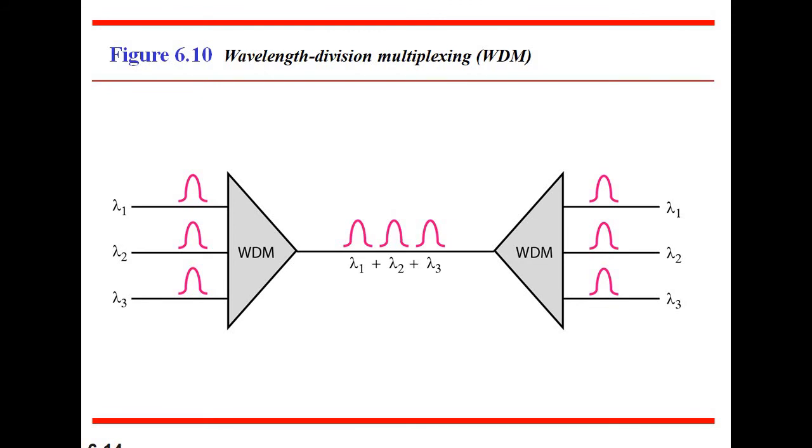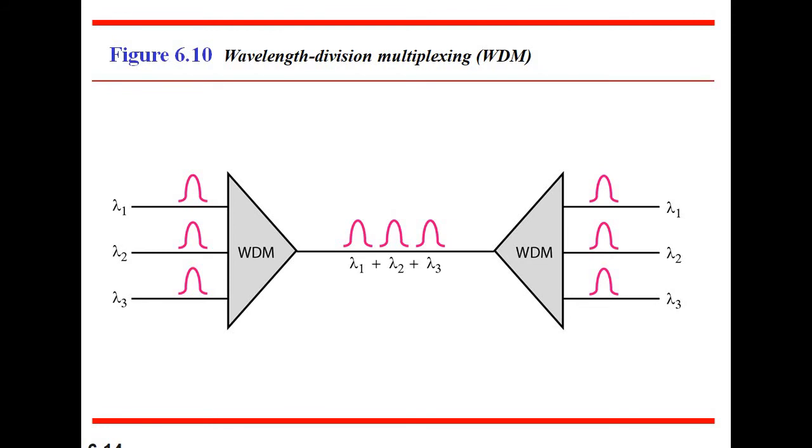And a demultiplexer can be made to reverse the process. As I've told, WDM is used basically for traveling light signals.